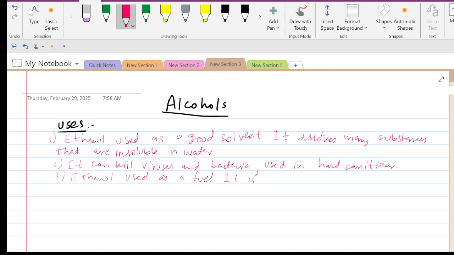So it is increasingly used as a fuel for cars and other vehicles. These are some of the uses of alcohols.